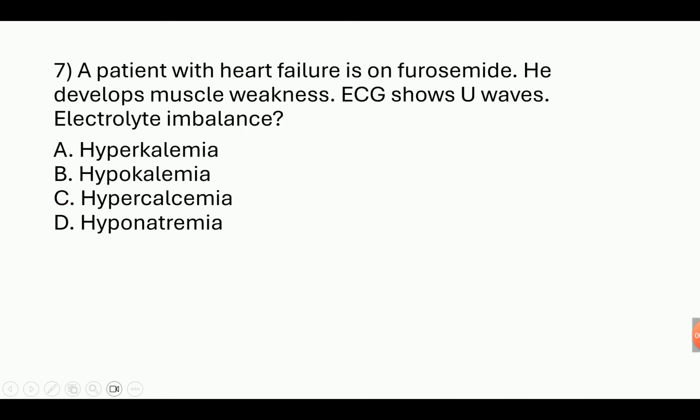A patient with heart failure is on furosemide. He develops muscle weakness. ECG shows U waves. Electrolyte imbalance? So in cardiac failure, we use furosemide, Lasix. So the patient develops muscle weakness. ECG also shows U waves. What is the electrolyte imbalance? In heart failure, loss of potassium. So here the answer is hypokalemia.